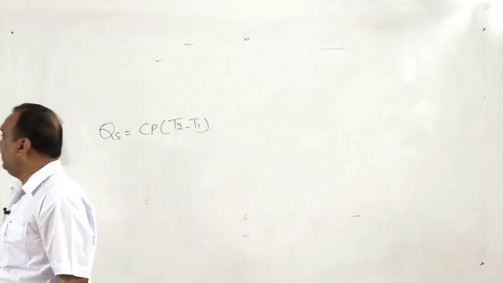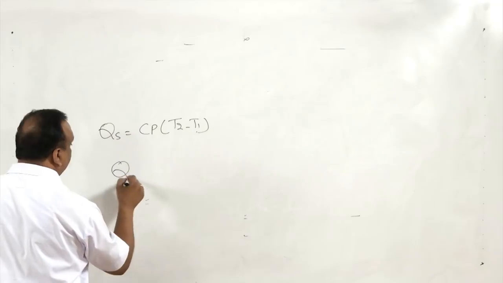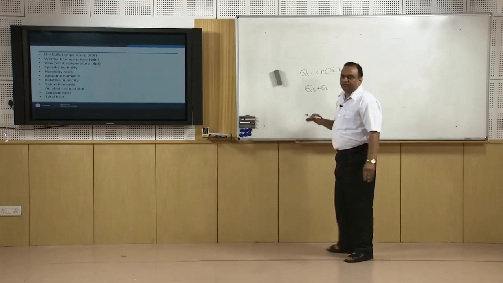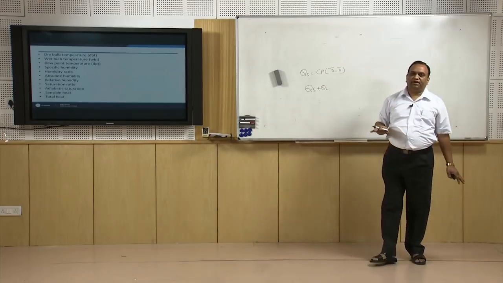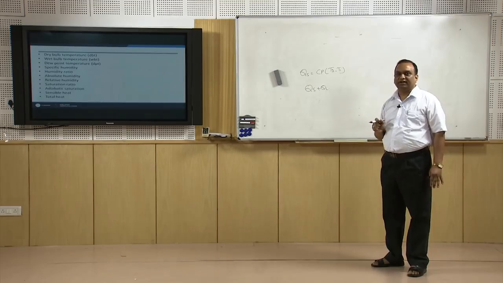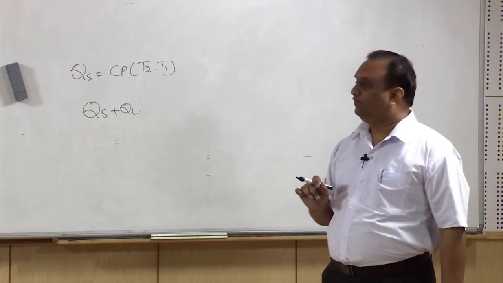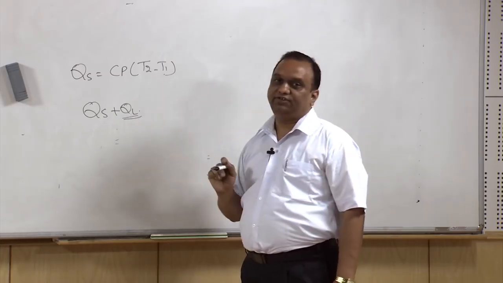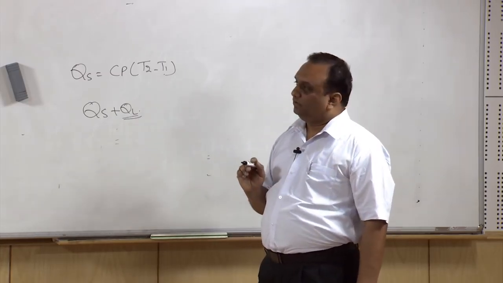And total heat is equal to the sensible heat plus latent heat of air. Suppose the room temperature is 27 degrees centigrade, and if I inject steam at 27 degrees centigrade, the room temperature will not change, but the total heat of the room will change because there is a latent heat addition in the room.